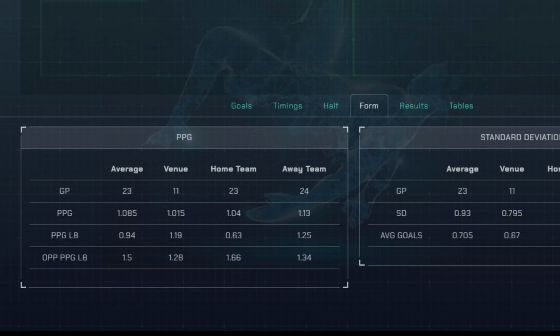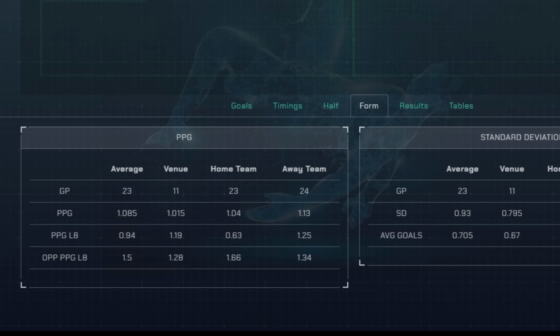When we start looking at the opposition's points per game, it tells a different story. Shrewsbury have been playing teams that have had an average of 1.34 points per game, where Burton have been playing teams that have achieved 1.66 points per game on average over the last 8 games.